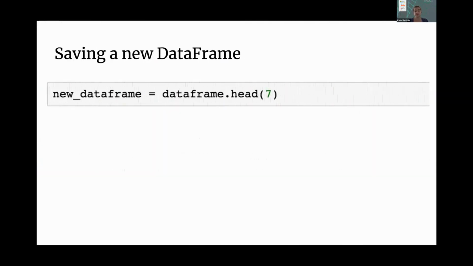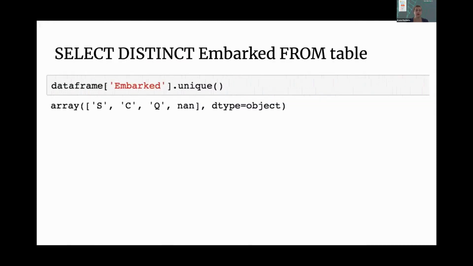So here is how we would save a new data frame. I named this new data frame, and then I set it equal to DataFrame.head(7). So it's going to save our new data frame as only the first 7 rows of our original data frame. And this is how you could be saving any other changes that you make. Now, simply doing select distinct on the embarked column from our table, I just want to see what distinct values there are. So I do data frame, I look at the column, and then I run the unique function. And then we're getting 4 different options. So S, C, Q, and none, which is null values.